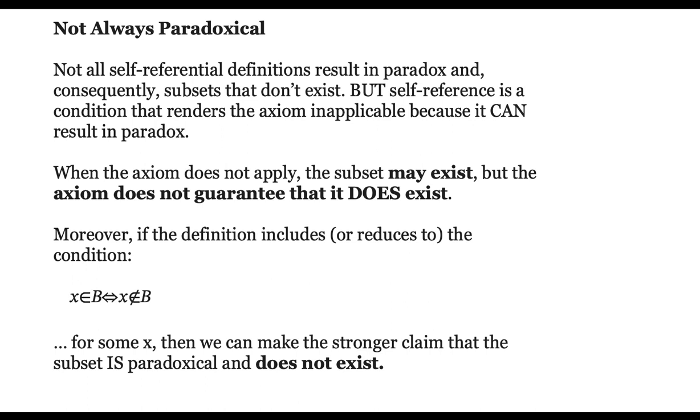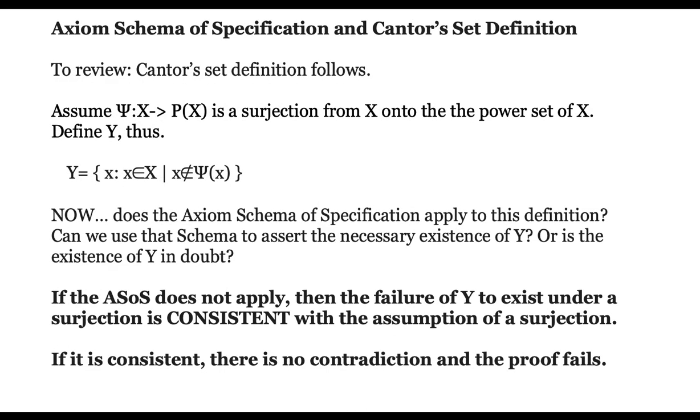Moreover, if the definition includes, or if it logically reduces to, the following condition, X is an element of B if and only if X is not an element of B for some X, then we can make the stronger claim that the subset is paradoxical, and not simply that it may not exist, but that it does not exist. Let's talk about the axiom schema of specification and how it relates to Cantor's set definition.